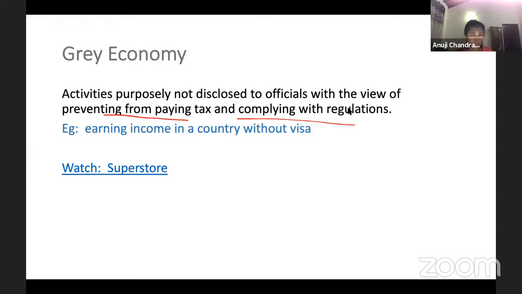This is very common in movies especially. So these activities come under the gray economy. Why? Because they're earning income in a country without a visa. If you do not have a visa, guys, you can't work in a company legally. You can work in a small company with your friends, but in a proper place, you can't work legally. These are gray economic activities.